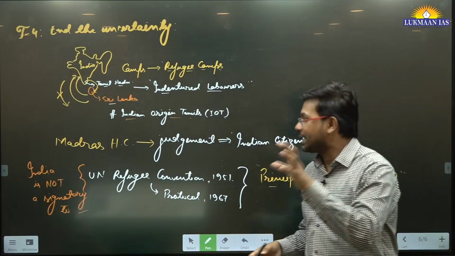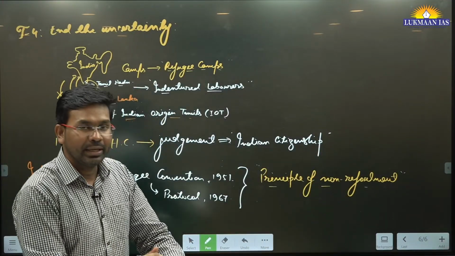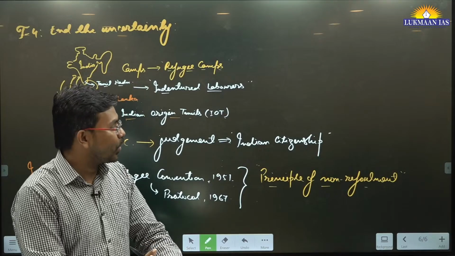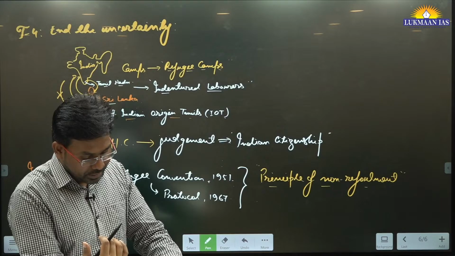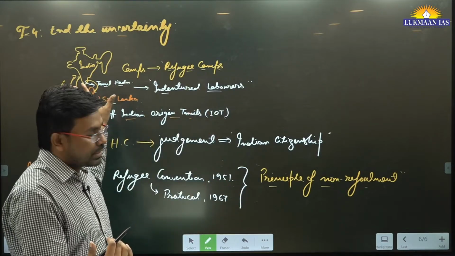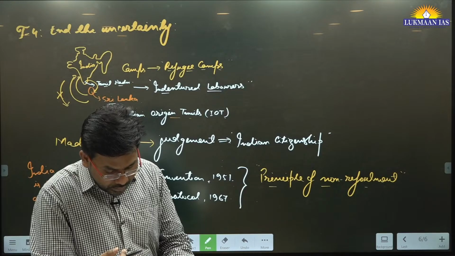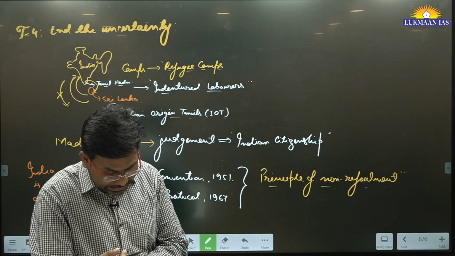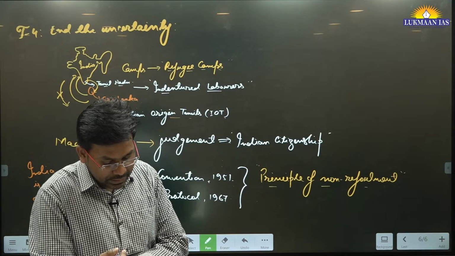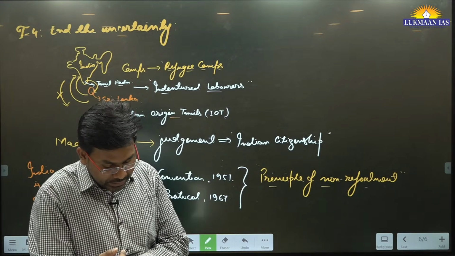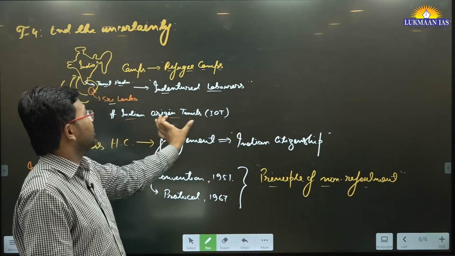The government of Tamil Nadu conducted a survey, and according to their study, around 91,000 refugees are there in Tamil Nadu, around 58,000 of them in camps, and out of them 5,130 are applicants under the Indian origin Tamil category.